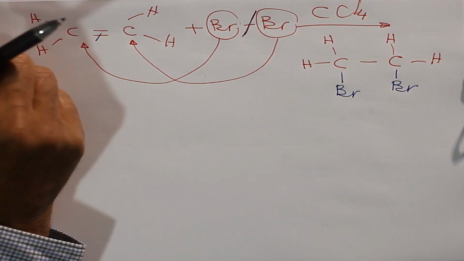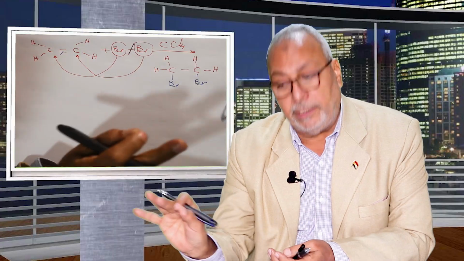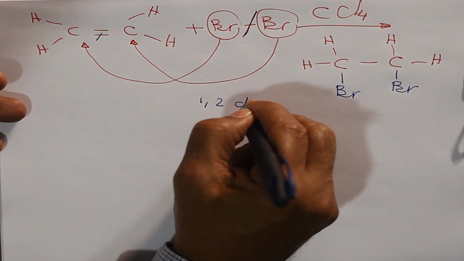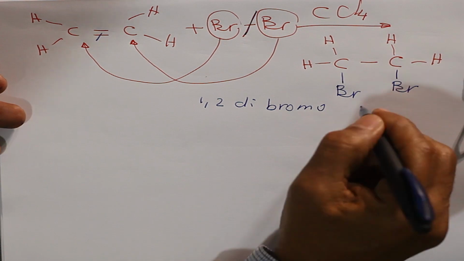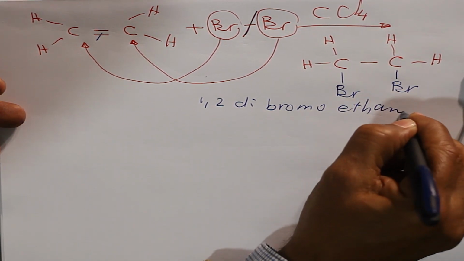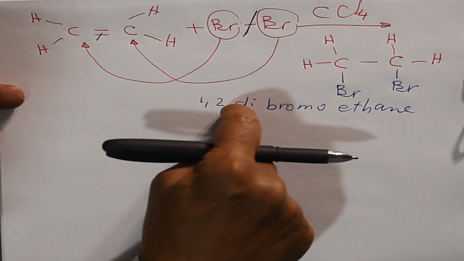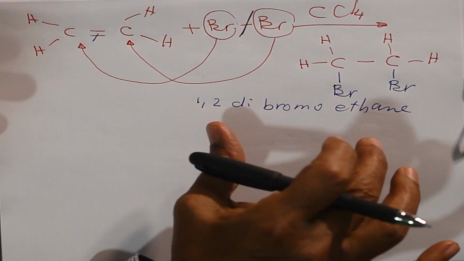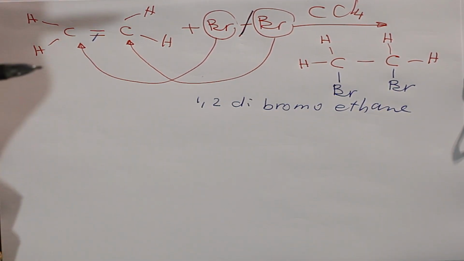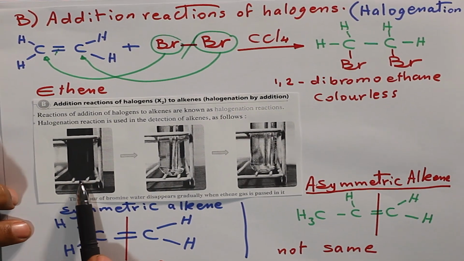The result equals C single bond C, H, H, H, H, and we add 2 atoms of bromine. Write the name for each molecule. You write it: 1,2-dibromoethane. What is the importance of this reaction? Bromine has a red color.